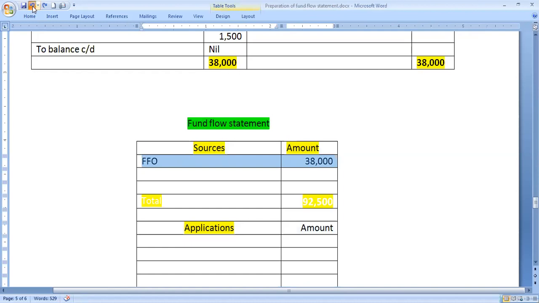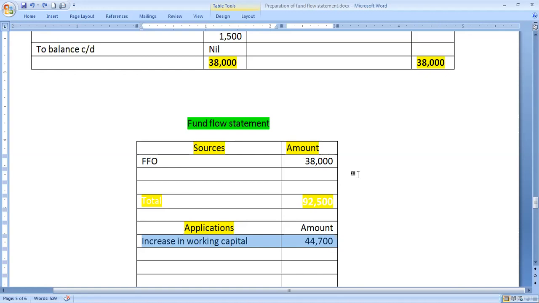Record the changes in working capital: 44,700 rupees. That was calculated earlier, and the same figure we have taken into application. Remember, when working capital increases, it is an application. If it increases, we have to understand that the amount has been spent. If it decreases, it comes under sources. Here it has increased, so we write 44,700 rupees on the application side.